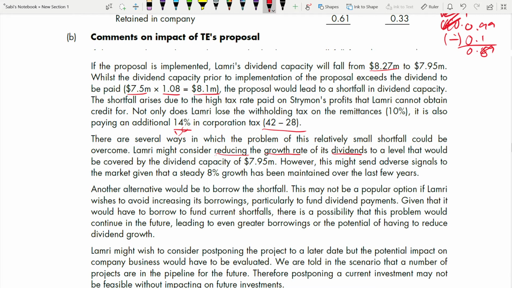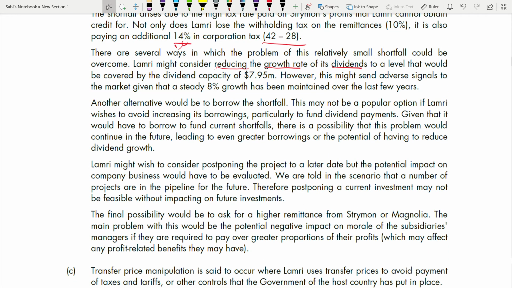However, this might send adverse signals to the market, given that a steady 8% growth has been maintained over the last few years. So the market perceives that in the past there's a steady 8% growth. Now, what happened that the growth rate reduced to less than 8%? So they will worry. It's an adverse signal. They will not react positively to this. So you have to think from all this perspective. If you suggest an action, you also have to talk about its disadvantage as well. What could be the limitation of it?